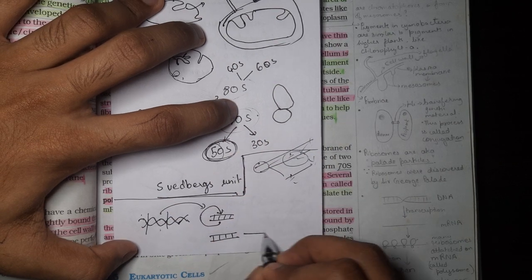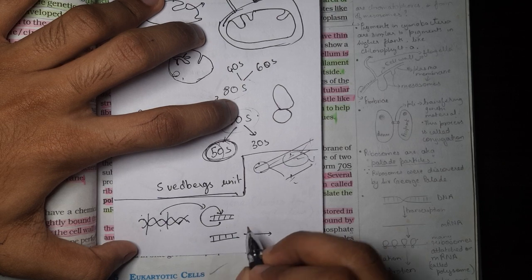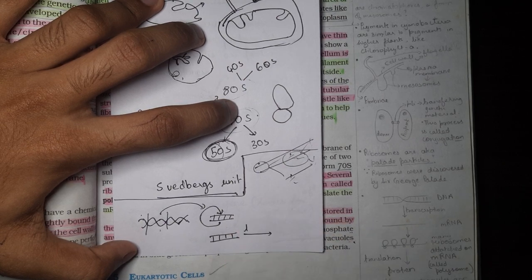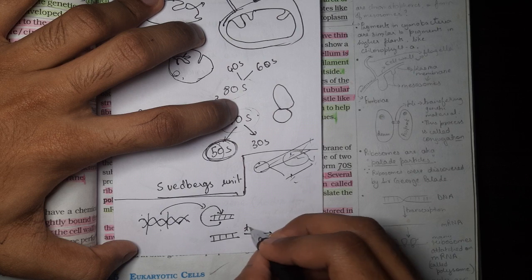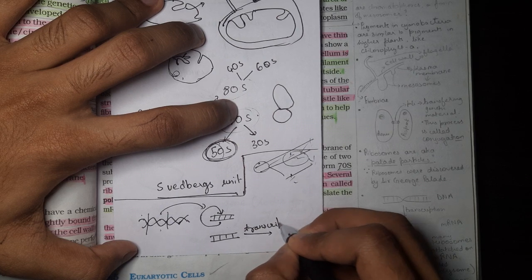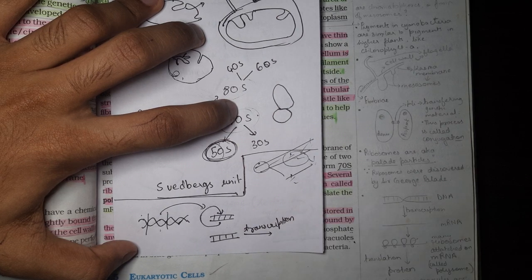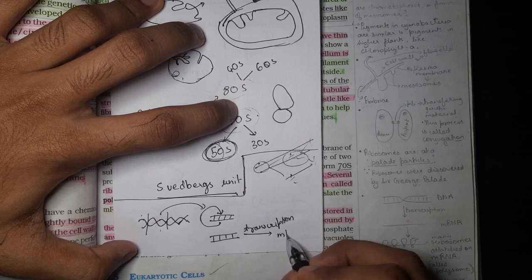Then the DNA undergoes transcription to form an mRNA.